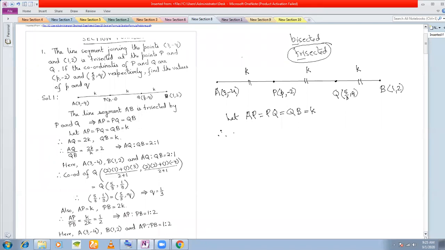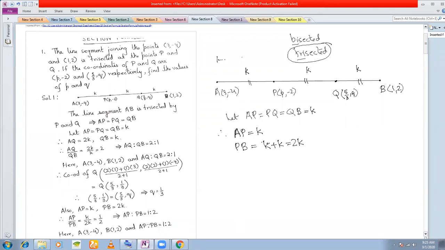Let's consider P first. What should be my A? So AP is K. Okay. And what is PB? PB is K plus K, let's say 2K. Right or wrong?